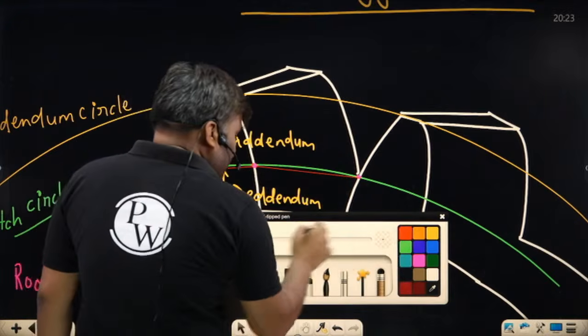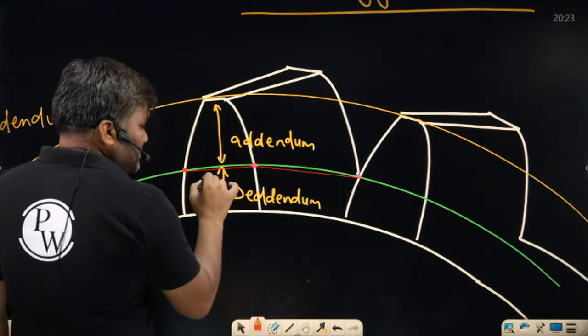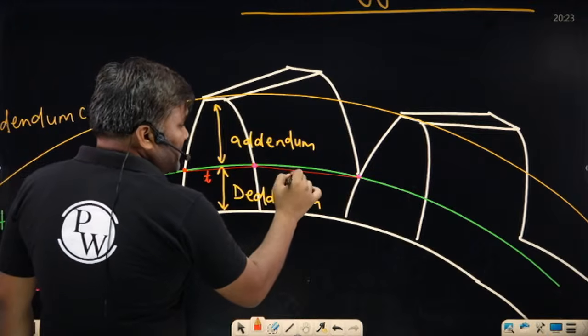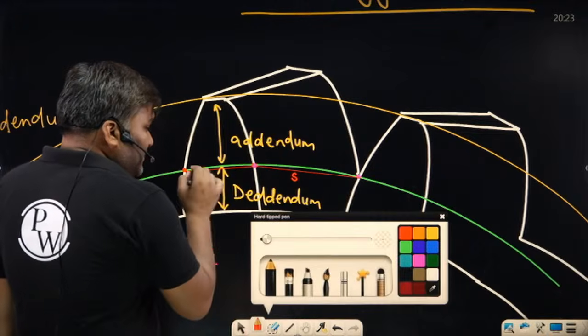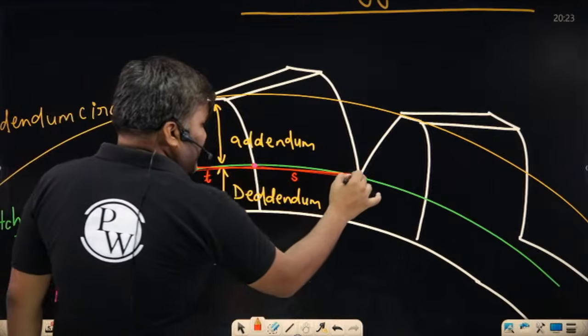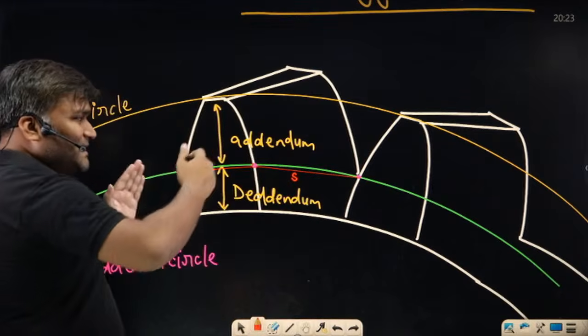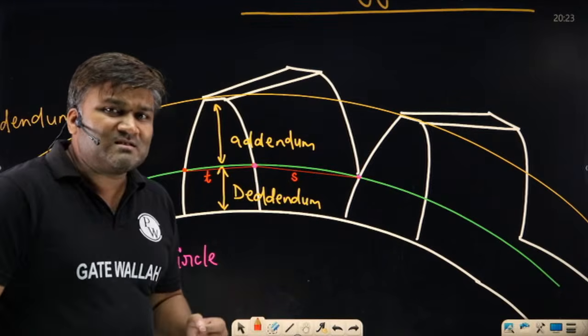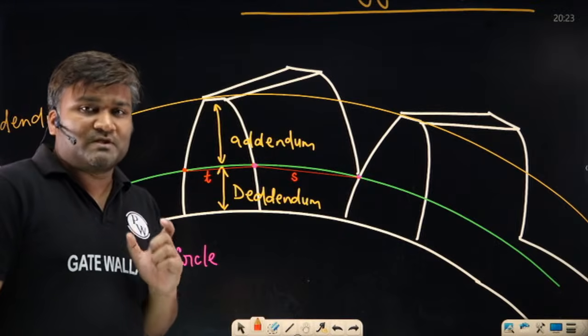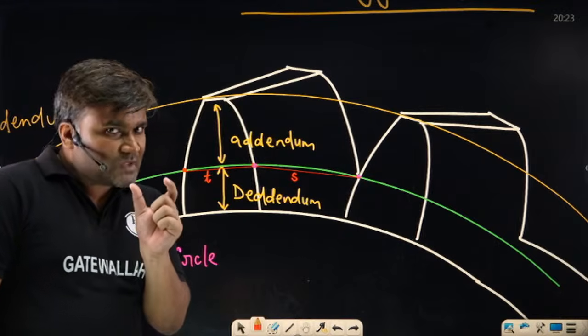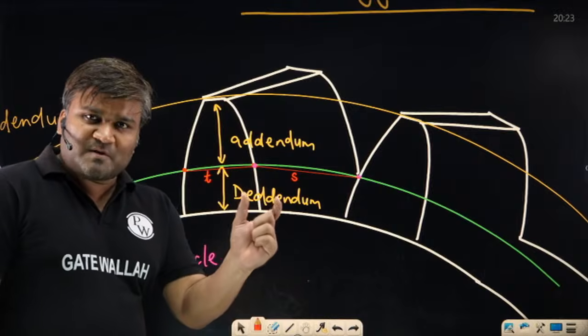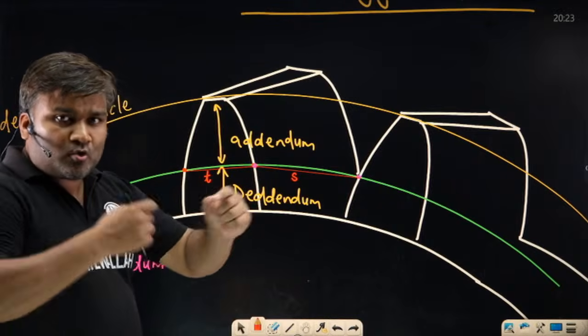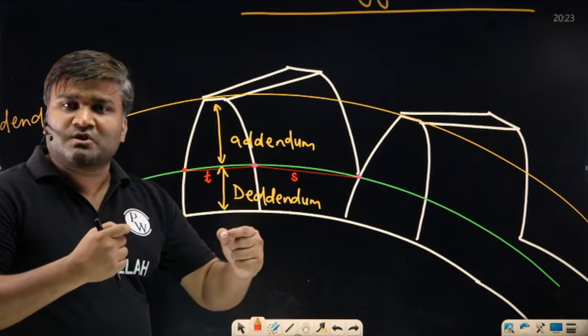So we have the tooth's thickness, and this is space. And if from here you directly connect the tooth's thickness plus space, how much is this distance? This is called the pitch of the tooth. I have the thickness of the tooth, I have the space of the tooth, and the total thickness plus space is called the pitch of the tooth.